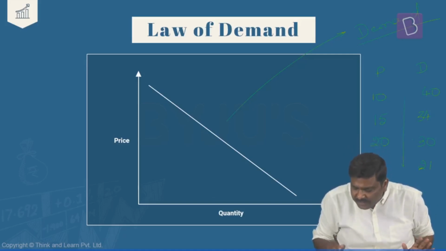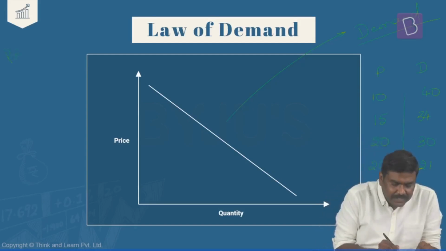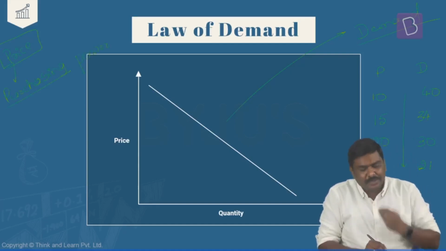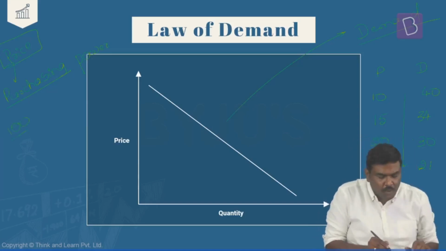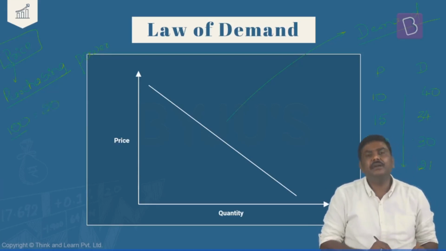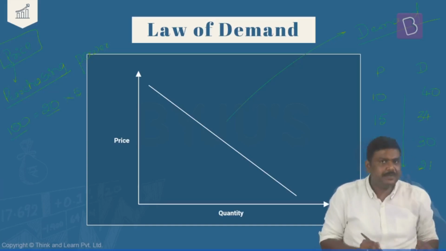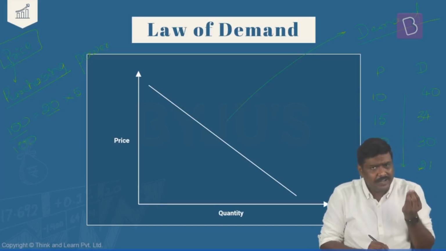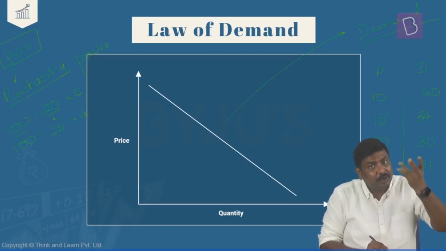Some of you will ask, sir, why is this particular demand declining like this? The reason for that is, have a look at this. Whenever the price increases, it will have an impact on the purchasing power. This is the first reason. Let me take a simple example to exhibit this. Imagine you have 100 rupees. Using 100 rupees, you want to purchase a particular commodity whose cost today is 20 rupees per unit. So within 100 rupees at 20 rupees per unit, how many units of this product can you purchase? 5. And if you keep the same amount, 100, but the price has increased to 25 rupees, how many units can you purchase using the same 100 at 25 rupees now?